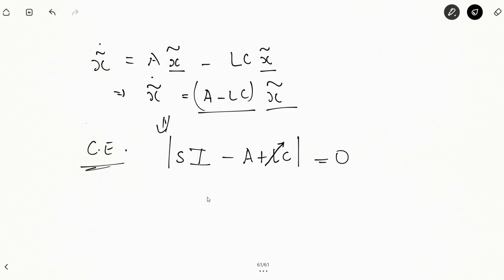And accordingly, the error between the estimated value of the output and the actual value of the output, we can reduce to 0 by properly choosing the value of L. Fine.